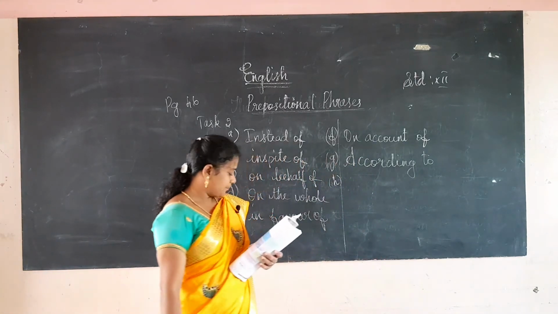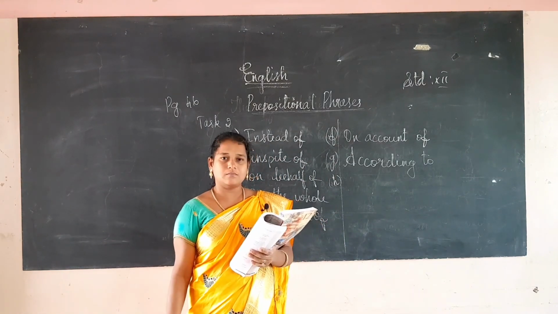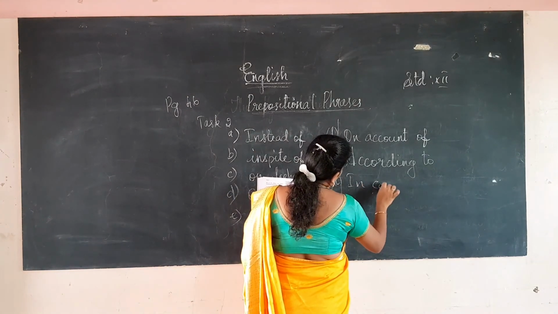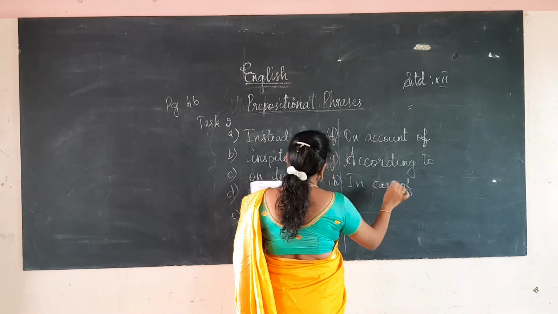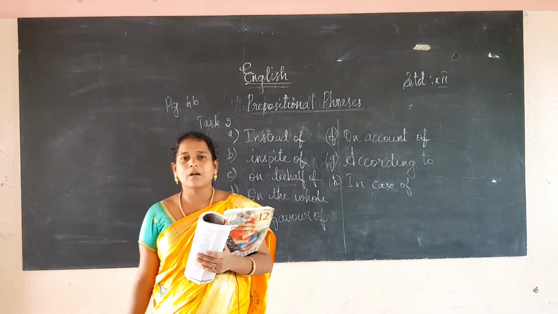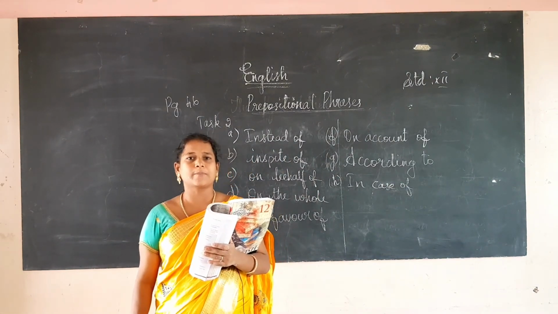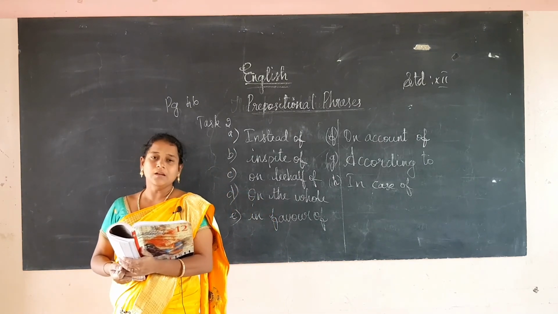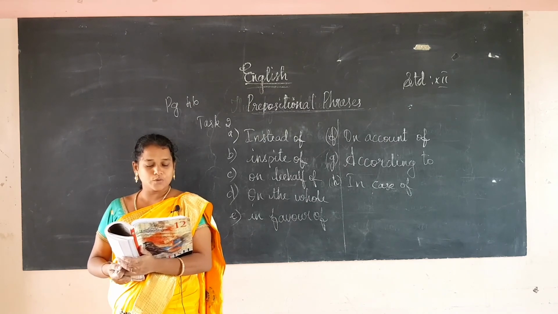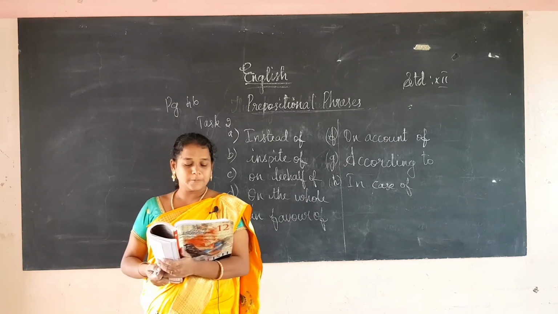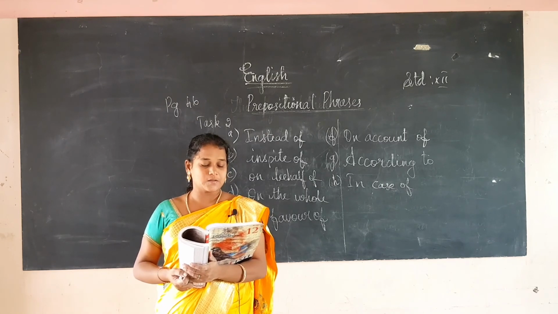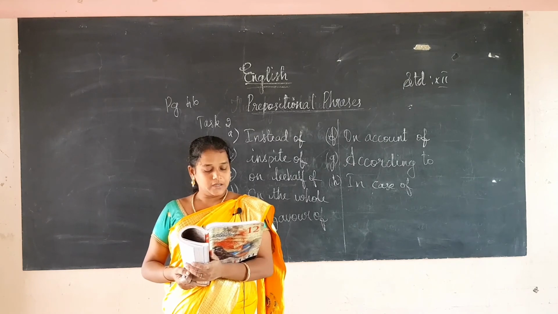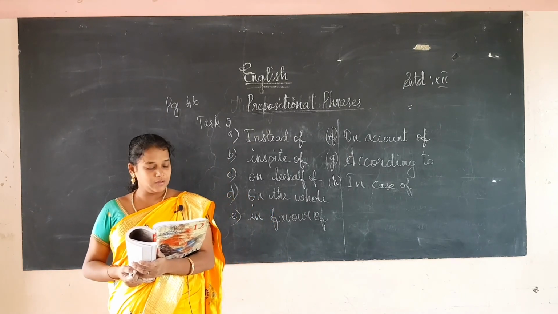The next one: dash rain, take an umbrella. In case of rain, take an umbrella. So I hope you have understood what is a preposition and what is a prepositional phrase. So: instead of Kiran, Rajesh may attend the program. Many tourists visit Ooty in spite of heavy rain. Expressing gratitude on behalf of others is common in the oath of thanks. On the whole, I had a happy childhood. The teacher always acts in favor of her students.